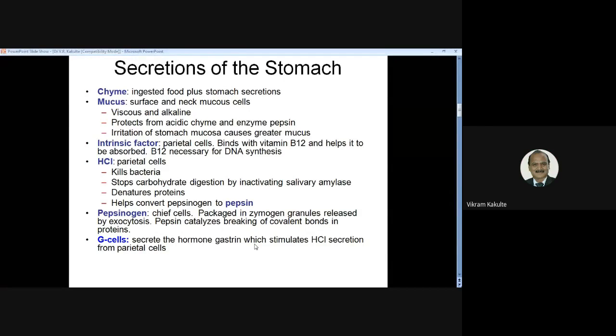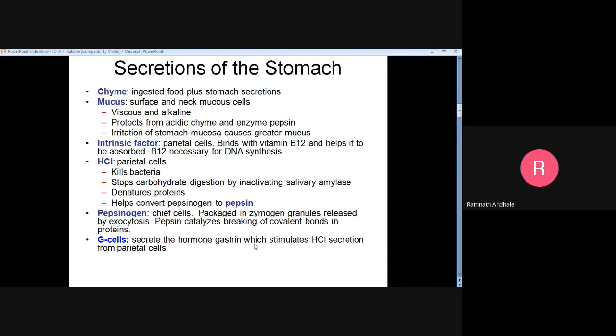Nutrition of the stomach. Now it's of food. This is gas juice. Juice made up of and